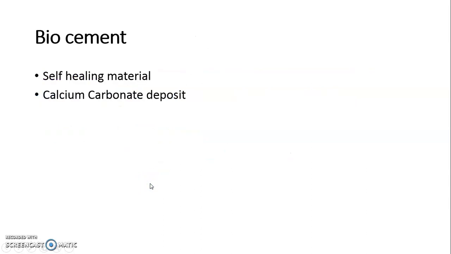Now, just focusing on biocement. Biocement is a natural material which has self-healing character. It is the calcium carbonate deposit from certain bacteria, and for that the example which I have given in class also: when there are gaps on a wall, sometimes we find that after a certain exposure the gaps automatically fill.